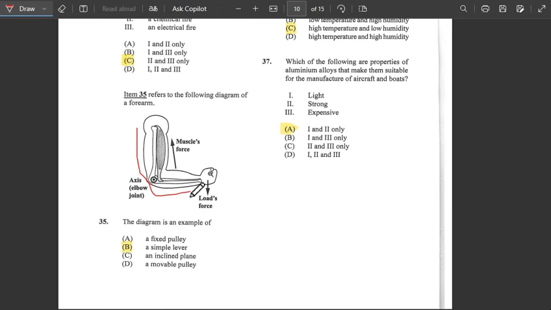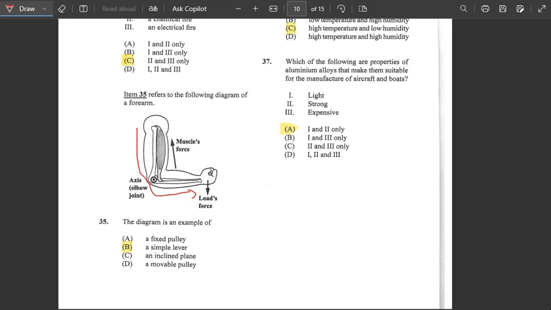Down here we have a lever, because the arm is moving in, out, in, out. While the muscle contracts, the load decreases, the muscle goes up, force up, load decrease on the wrist. So here we'd have a simple lever. So the answer would be B.